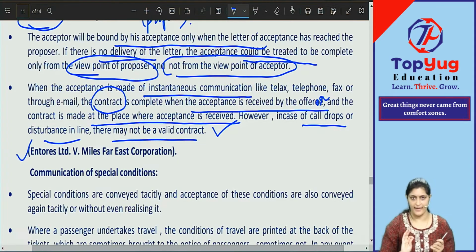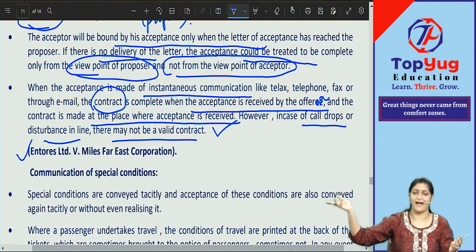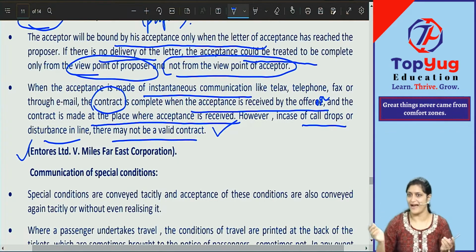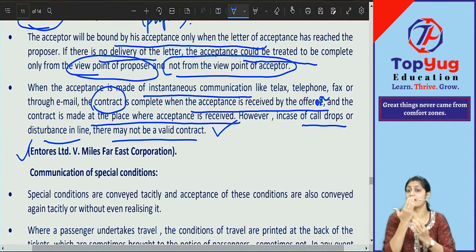So what law is saying is that in case there is a call drop or the line goes dead or something happens, there's a disturbance, say there's some marriage going on and there's a lot of band noise where you cannot listen to the conversation clearly. So something happened where the communication of acceptance did not reach the offerer. Did the contract come into existence now?